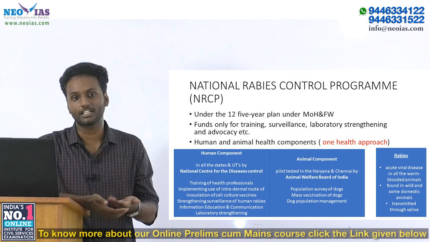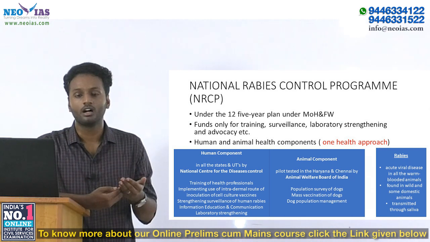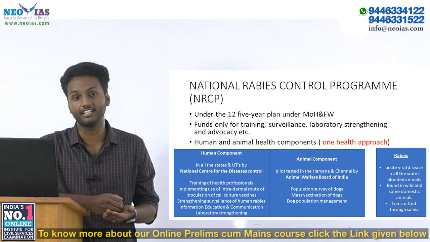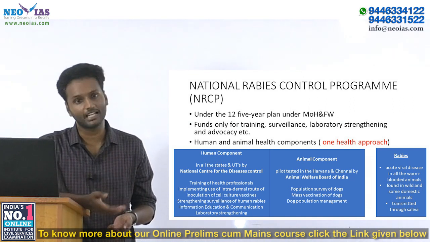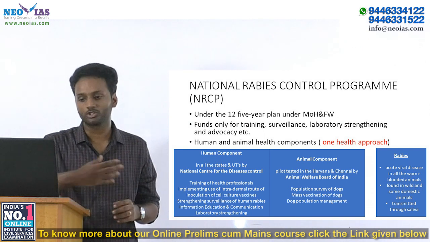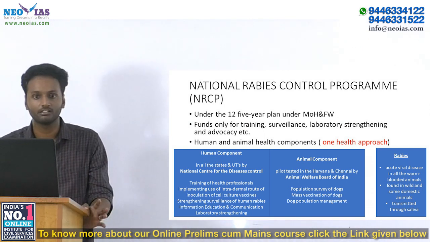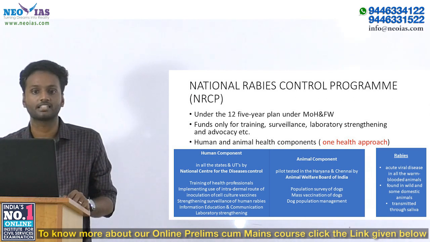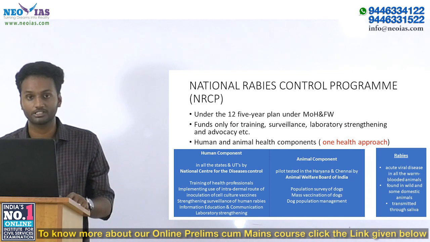That is what is meant by surveillance. All instances of the occurrence of this infestation in humans as well as in animals would be recorded and properly monitored, so that the spread of the virus can be controlled. Laboratory strengthening and advocacy work are also being done in the program.